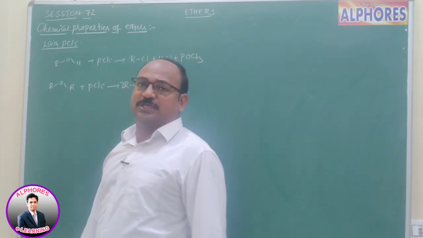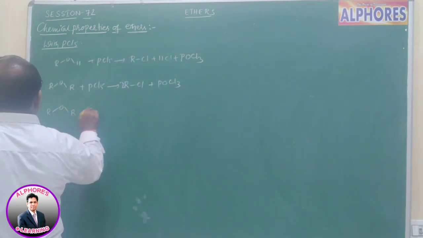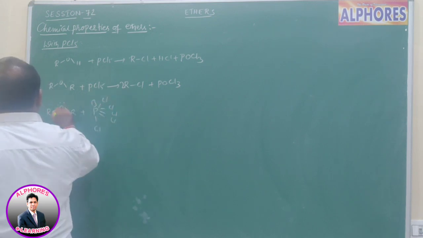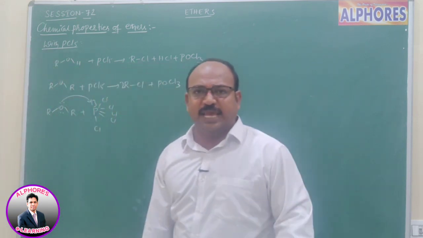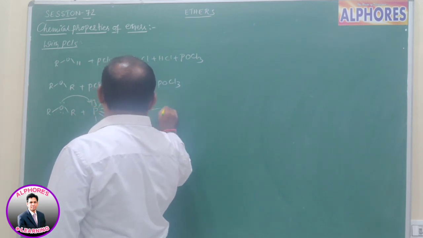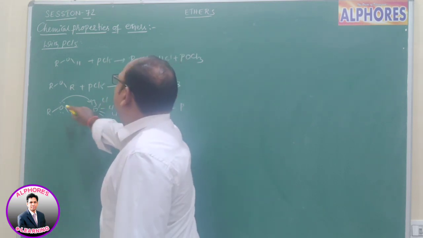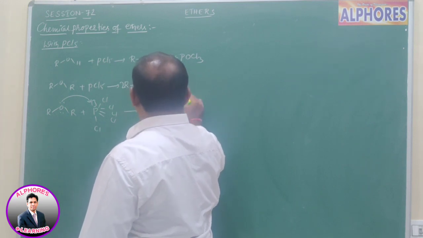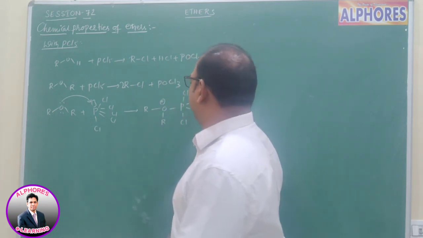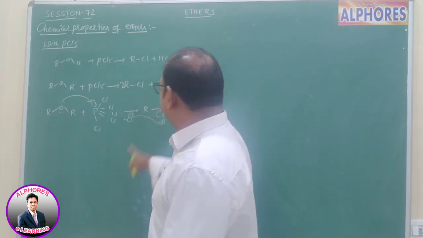So how does this reaction proceed? Which mechanism does it follow? We already learned it; let us see one more time. ROR upon reaction with PCl5. Here 5 chlorine atoms are there, and PCl5 acts as an electron pair acceptor, a Lewis acid. It accepts an electron pair from the ether oxygen. Then oxygen bears a positive charge and phosphorus a negative charge. Whenever it accepts electrons, Cl minus has to leave, so right now we have only 4 chlorines. The Cl minus which comes out attacks this alkyl group.